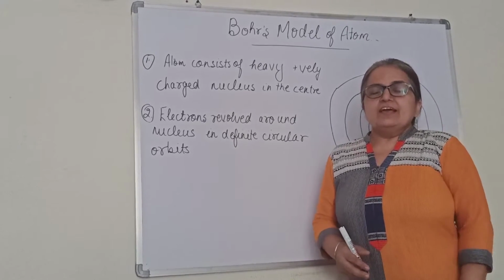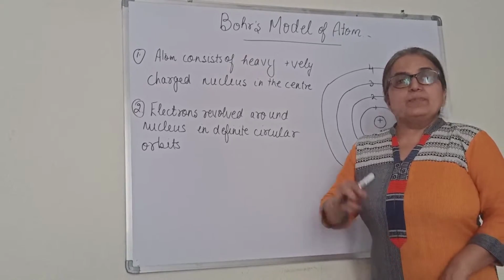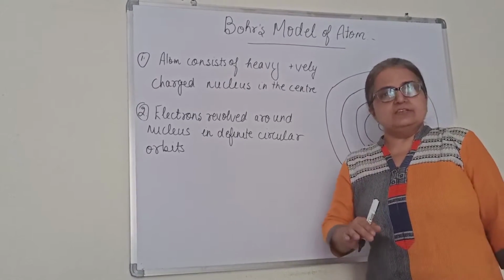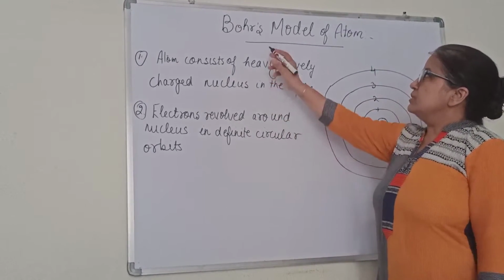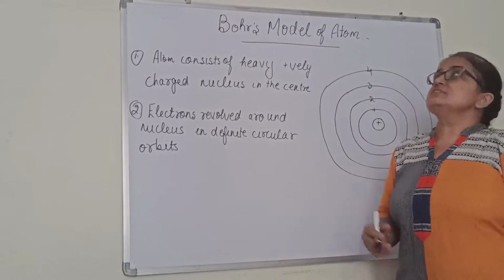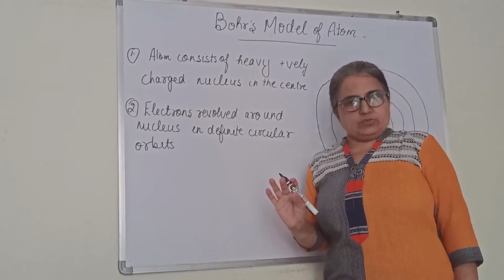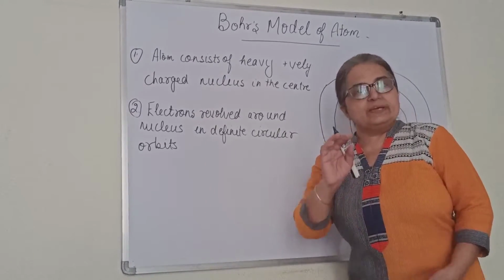Good morning, students. In the last class we discussed Rutherford's model of the atom. Because that model had some limitations and failures, another model was given to overcome all that. So the next model was Bohr's model of the atom. First we are going to discuss the postulates, which are very important. From here the base of the chapter begins.